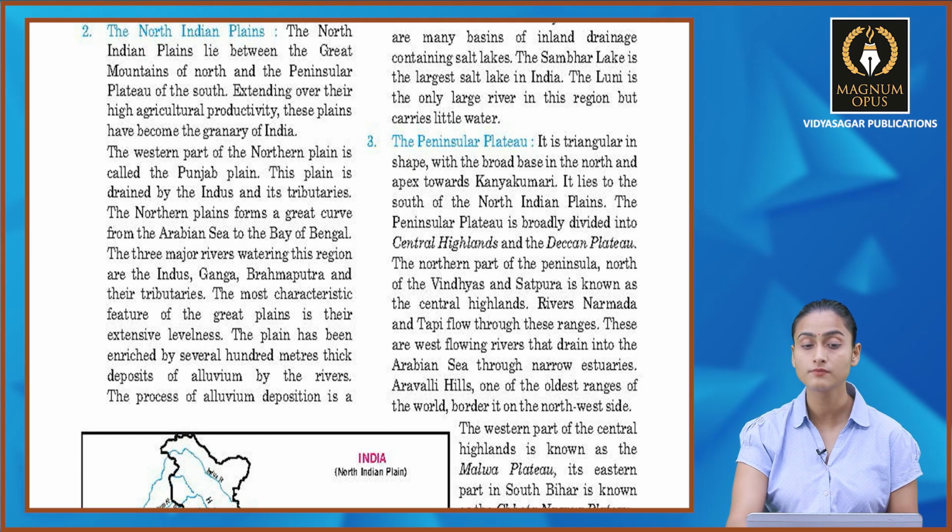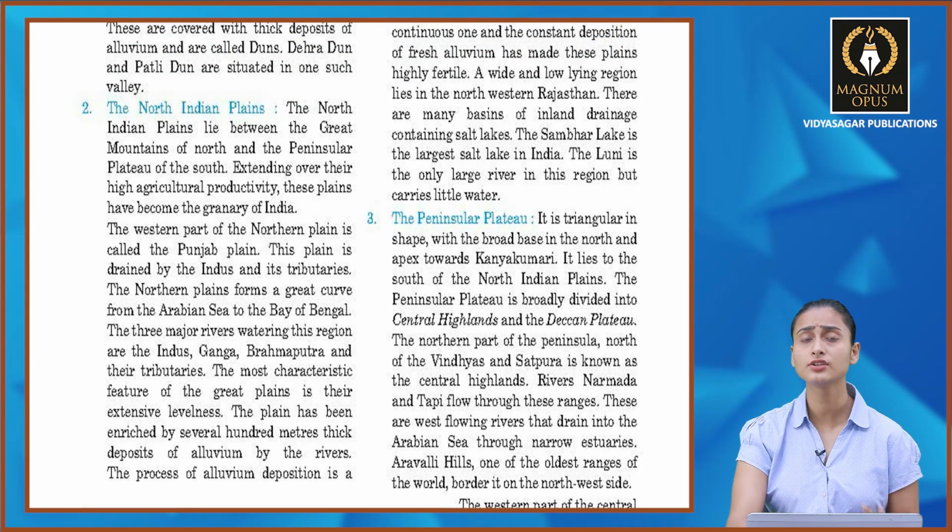The northern plains form a great curve from the Arabian Sea to the Bay of Bengal, and the three major rivers watering this region are the Indus, Ganga, Brahmaputra and their tributaries. The most characteristic feature of the Great Plains is their extensive levelness. The plain has been enriched by several hundred meters thick deposits of alluvium by the rivers, and the process of alluvium deposition is a continuous one, and constant deposition of fresh alluvium has made these plains highly fertile.